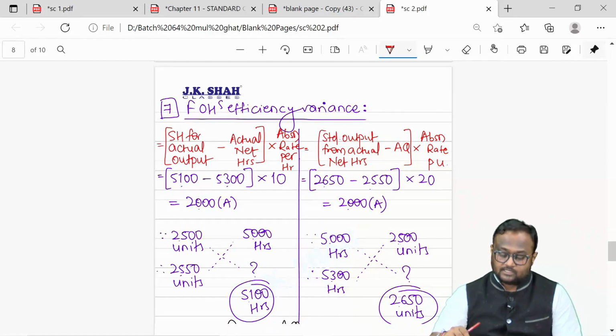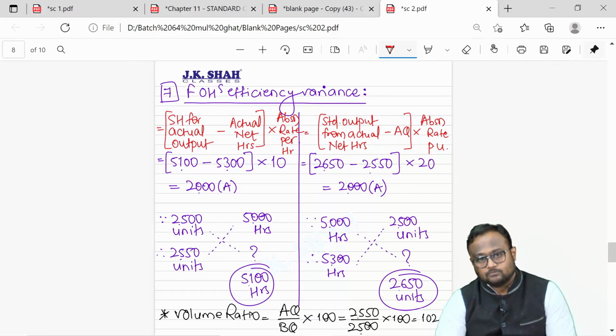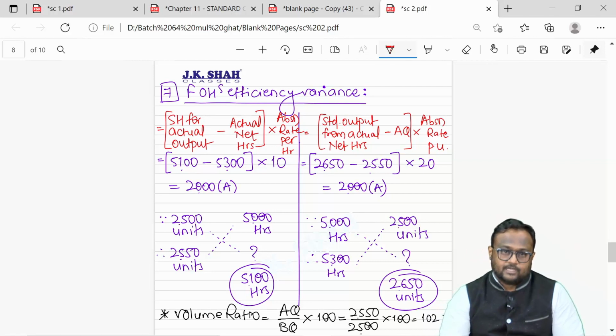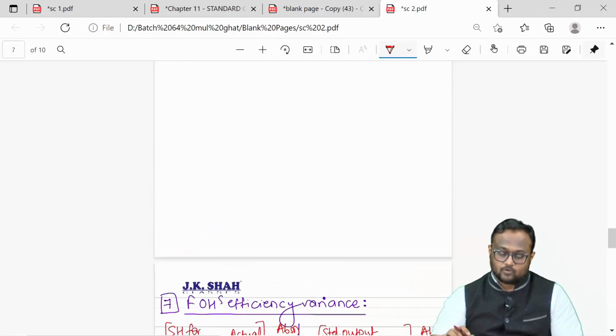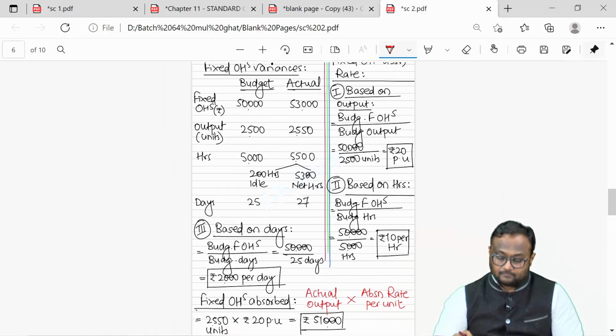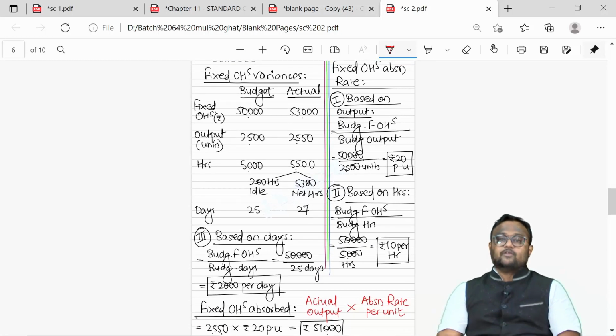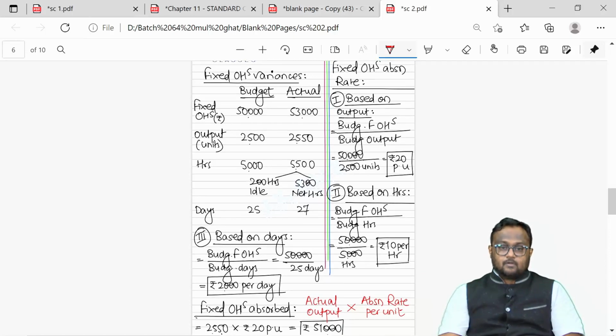So you can see this efficiency calculation, and you can copy this if you want by pausing this video. One is based on hours, the other one is based on output. You can see the solution here. My first part is 8 items, 3 absorption rates, 1 fixed overhead absorbed. This is a common factor.